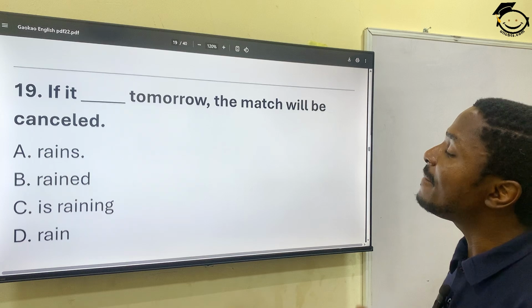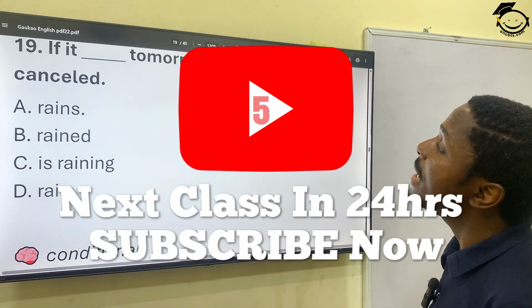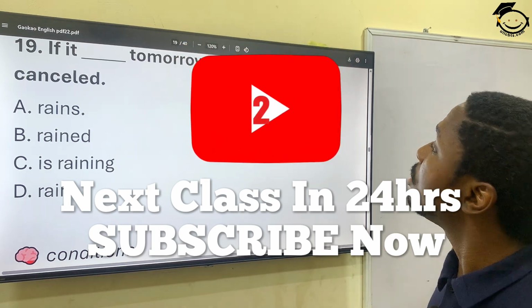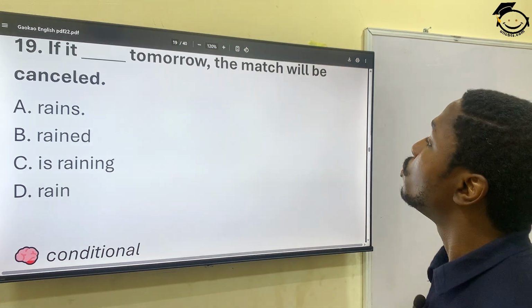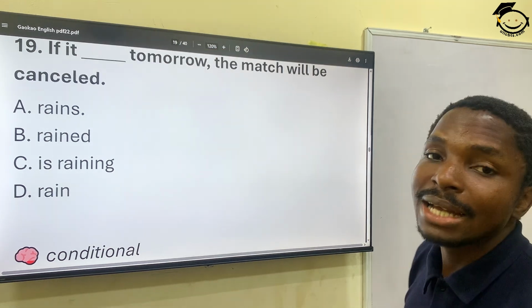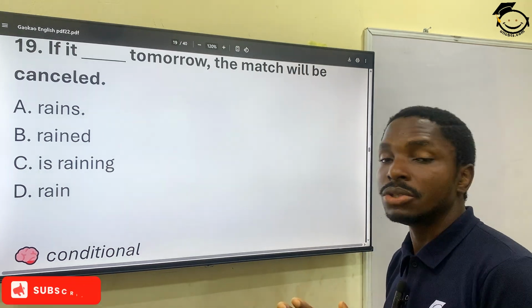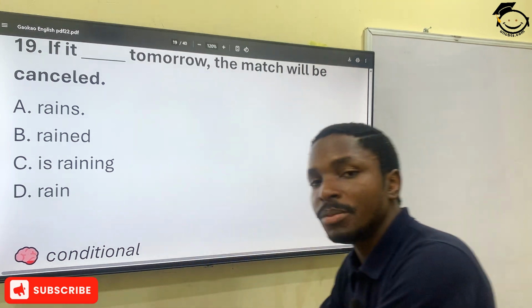19. If it dash tomorrow, the match will be cancelled. Now this is a conditional statement. So if it rains tomorrow, the match will be cancelled. Meaning that either it happens or not. That's what condition means. If it goes this way, this will be the result.